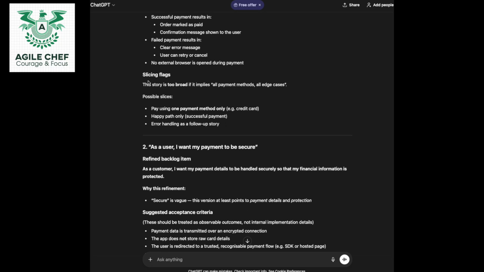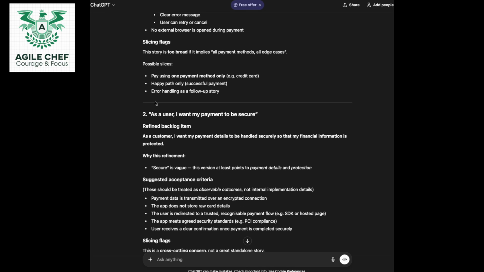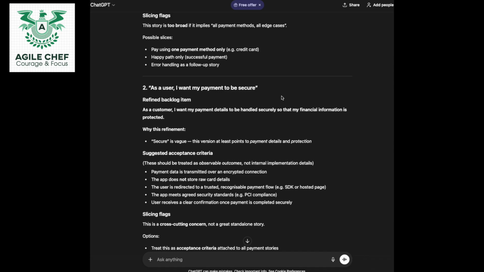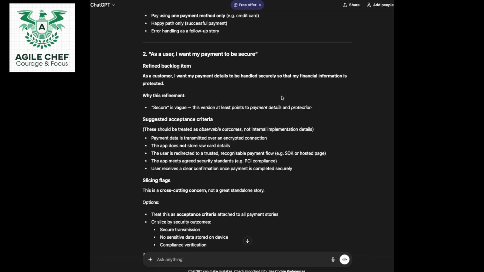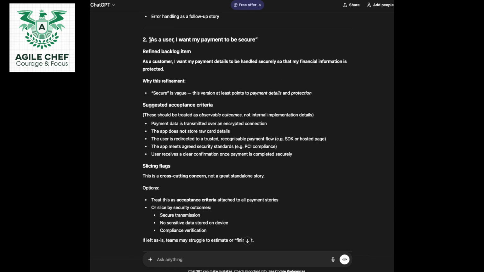And slicing flags. This story is too broad if it implies all payment methods, all edge cases. Possible slices: pay using one payment method only, for example credit card; happy path only, successful payment; and error handling as a follow-up story. Yeah, it's already added so much value here.